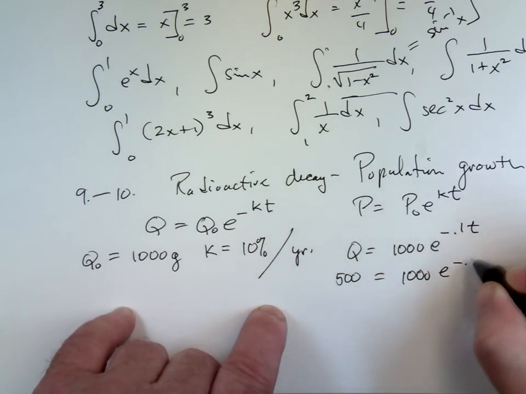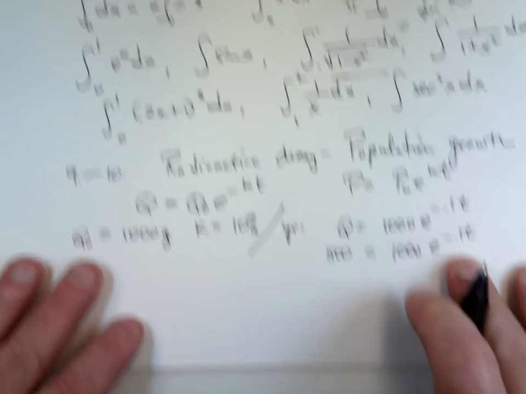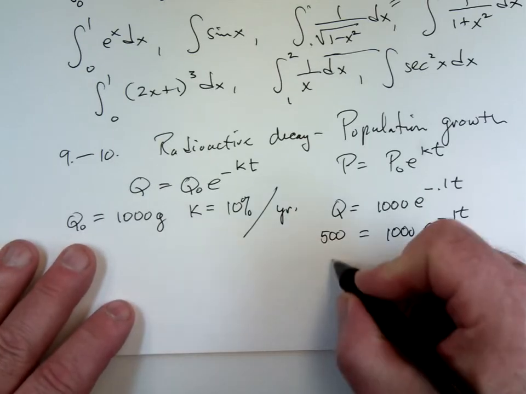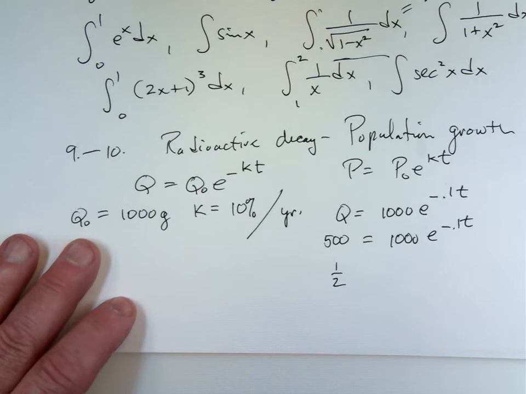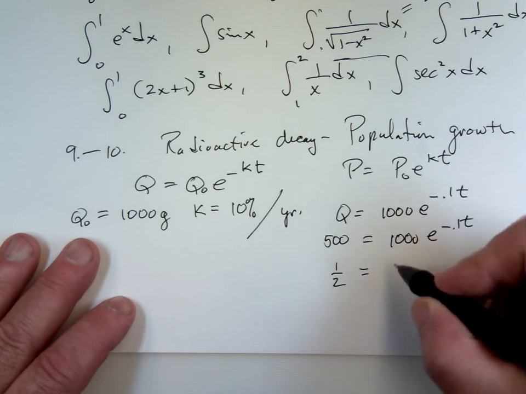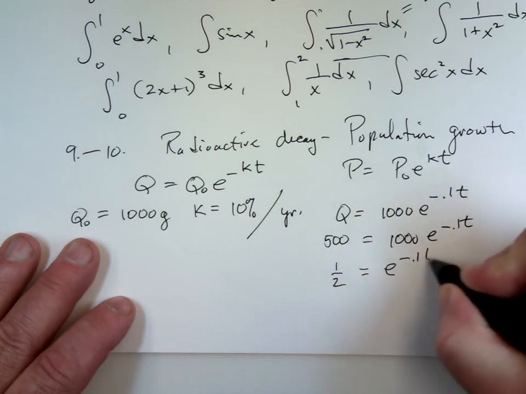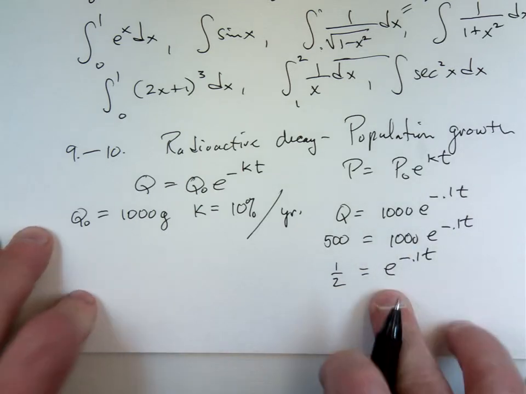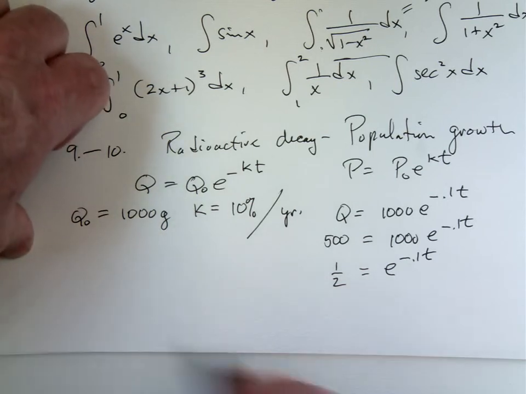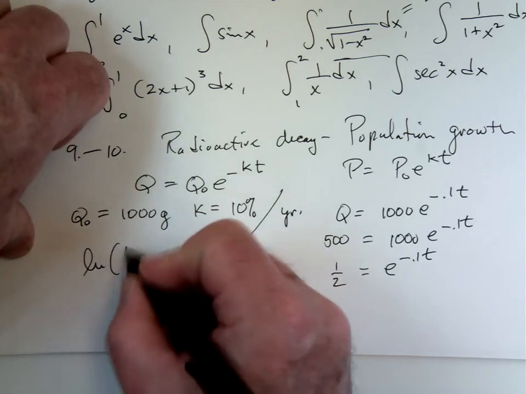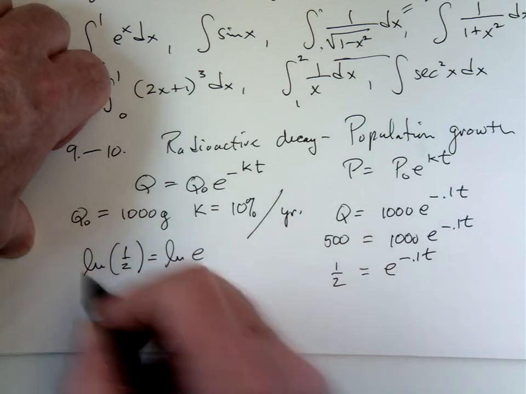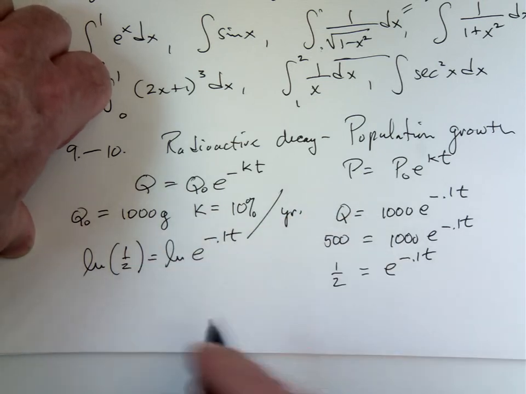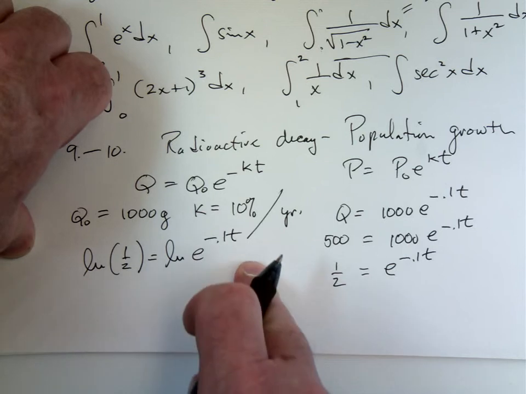And you want to solve for t. Well, divide by 1,000. Basically, for half-life, we take half of the original. Yep, that's exactly right. So you get 1/2 equals e to the negative 0.1t. You want to solve for t, so you want to get rid of this e. Take the natural log of each side. The natural log of e to any exponent is that exponent.